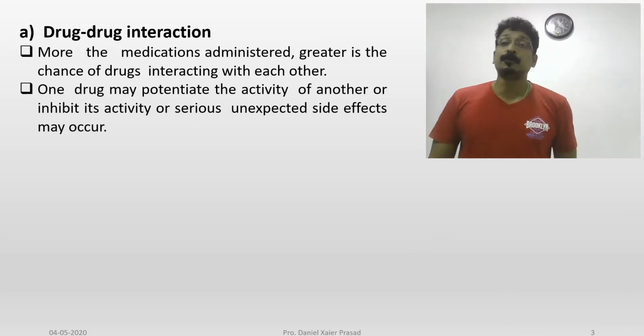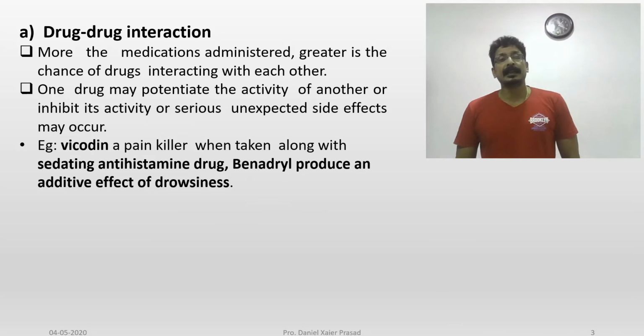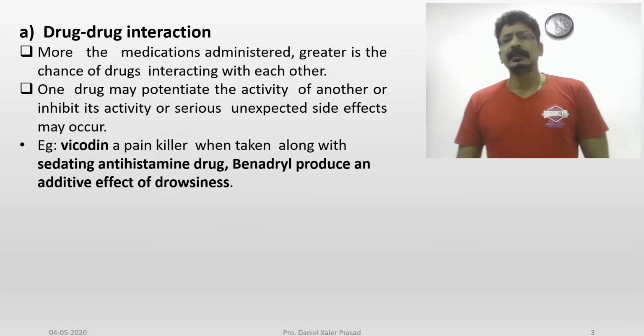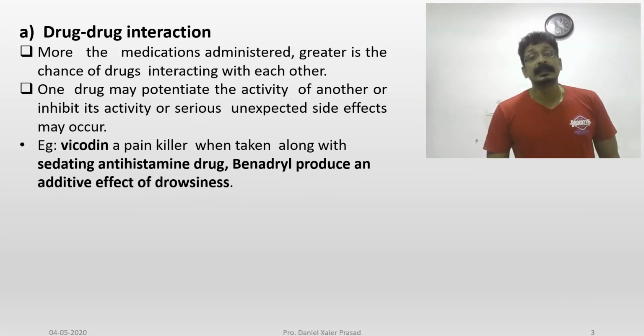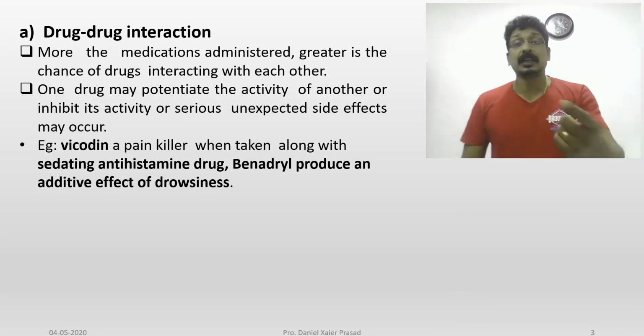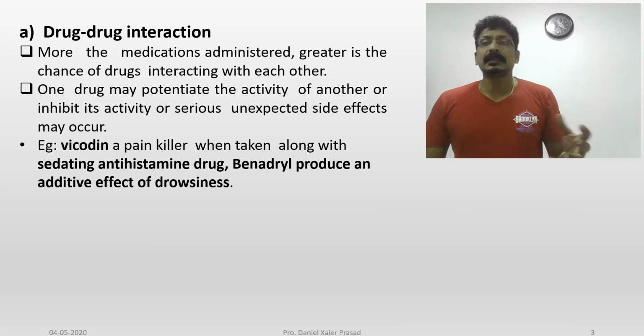Suppose you mix up two drugs. There is an example I have taken: Vicodin is a painkiller, an analgesic, a simple drug. It is taken along with a sedating drug, an H1 receptor antagonist like chlorpheniramine maleate or diphenhydramine, which come in the first generation and sometimes cause sedation.